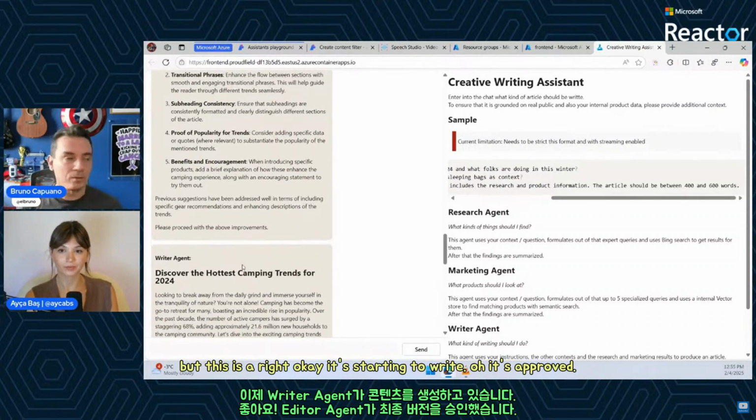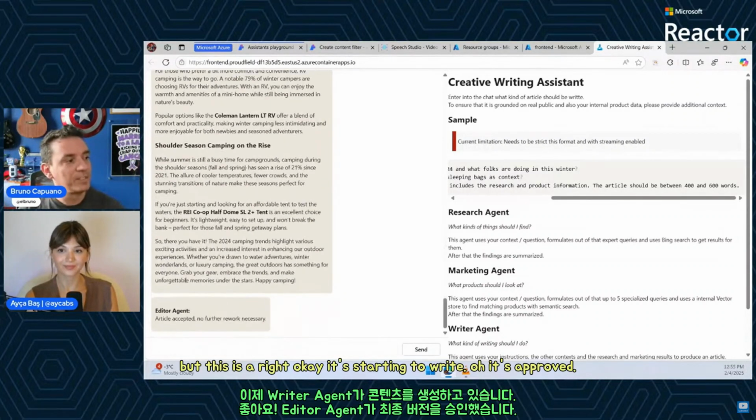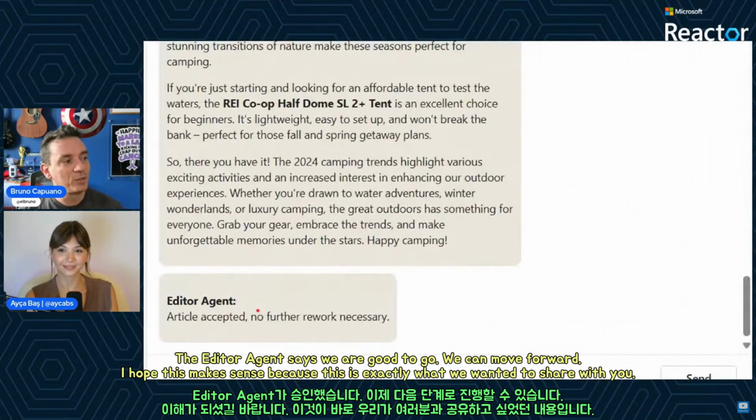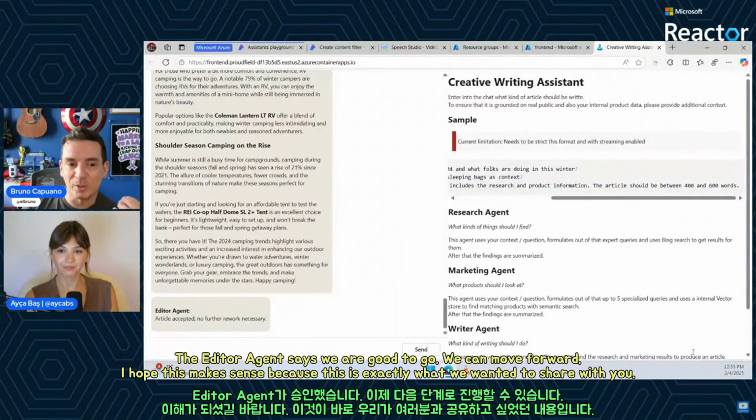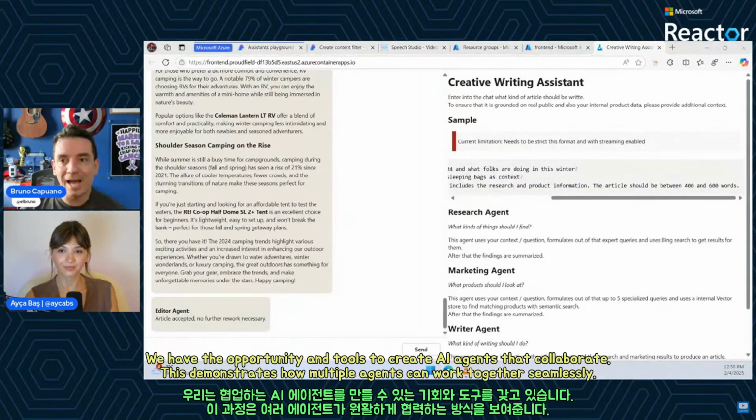But this is a write. Okay, it's starting to write. Yes, it's approved. So the editor says we are fine. We can move forward. But I hope that it makes sense, because this is really what we want to share and show with you, that we have this chance, we have this tool to basically create agents. This is a set of agents talking between each other.